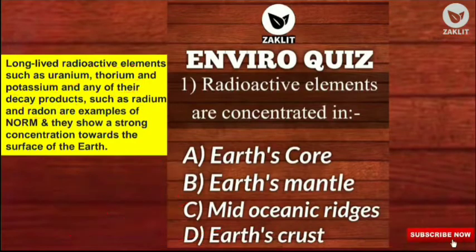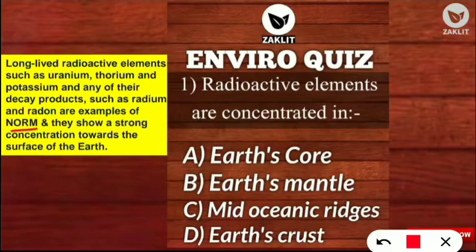But what is this NORM? You should note down the full form of NORM is naturally occurring radioactive material. For some of you it will be a new term, naturally occurring radioactive material. So what are the examples? They are radium, radon, uranium, thorium and potassium. So they show a strong concentration towards the surface of the earth, that means towards the earth crust. So I hope you have noted down these things. Let's move on to the next question.